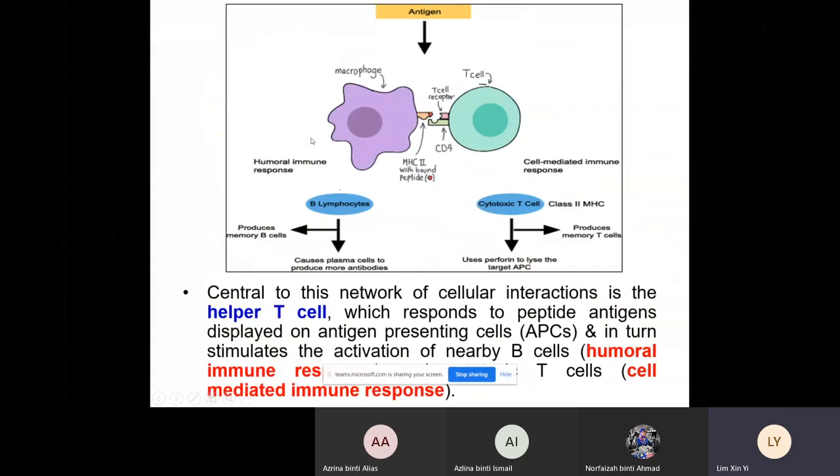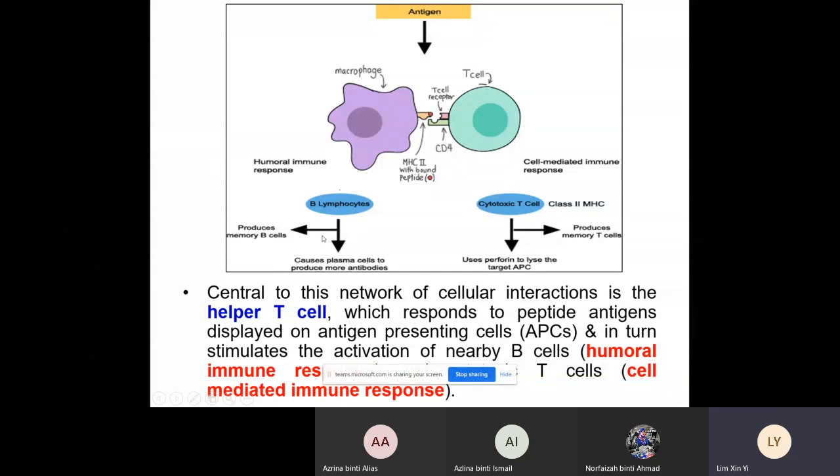After this structure has been formed, they will trigger either the humoral immune response or the cell-mediated immune response. So how does the body know which type of immune response it should trigger? It depends on the type of infection.